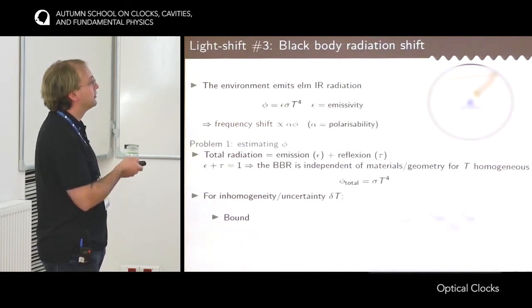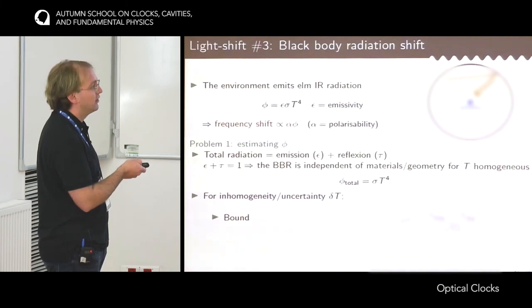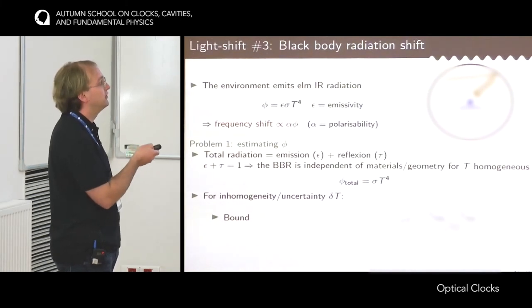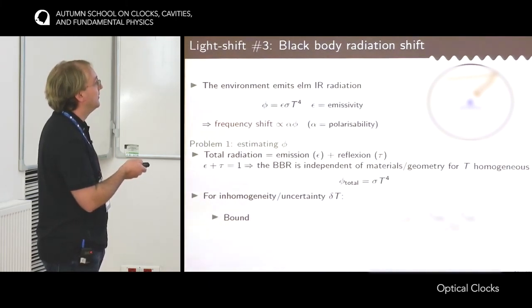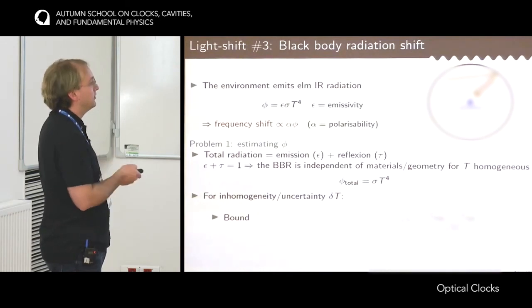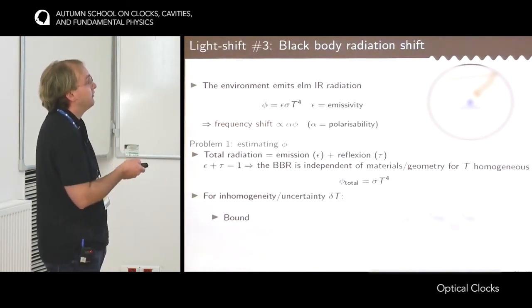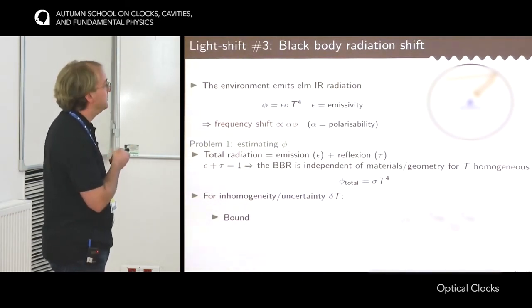So for instance, if you are sure that the total environment of the atoms has a temperature that is lower than Tmax and higher than Tmin, but no other information about the distribution, then you can say that the 1 sigma uncertainty would be Tmax minus Tmin divided by square root of 12. So then the idea is to try to build an environment for which Tmax is as close as possible to Tmin.